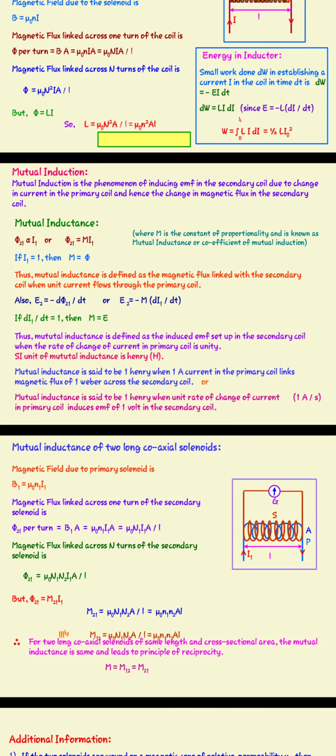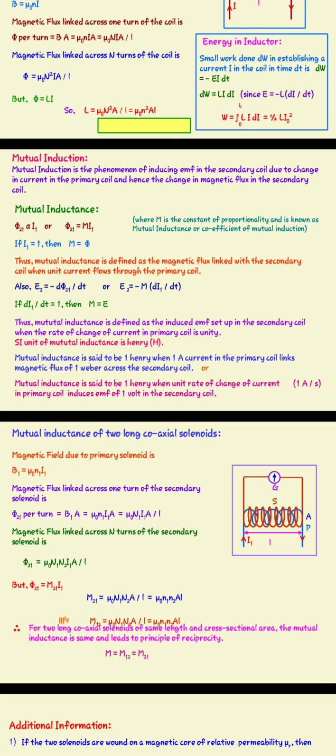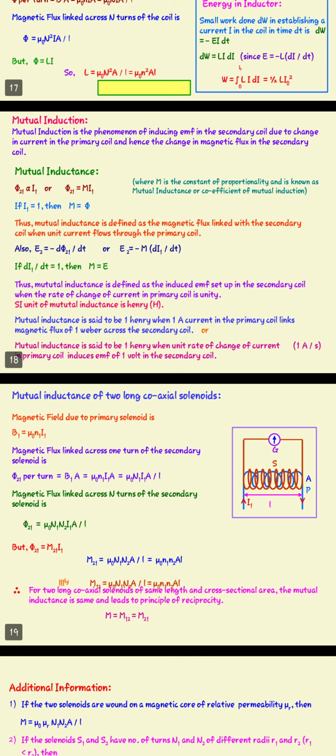Therefore, the magnetic flux across the N2 turns of the secondary coil is phi 21 equal to mu naught N1 N2 I1 A upon L, because small n1 is equal to capital N1 upon L. But we know that phi 21, the magnetic flux in the secondary coil due to the first, is given by M21 I1.